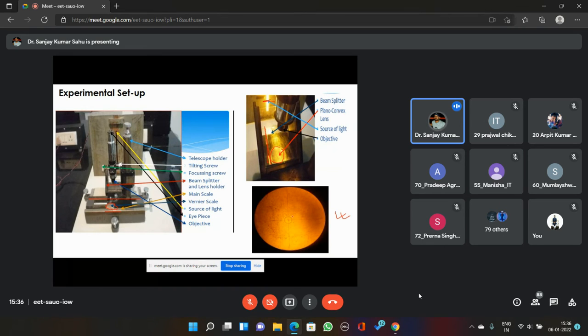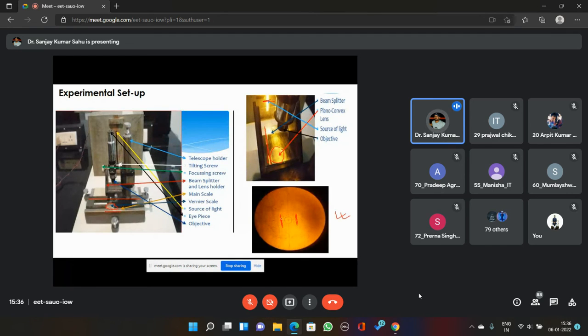Okay, so if I want to measure the diameter of the first dark ring, the center one is called the zeroth order dark ring. The next one is called first order bright ring, then the next one is called first order dark ring, like that. So if I want to measure the diameter of the fifth order dark ring, then I have to move this crosswire towards one side of the fifth order dark ring and place it here. Then I have to move it in the diametrically opposite direction, and keep the crosshair on the fifth order dark ring.